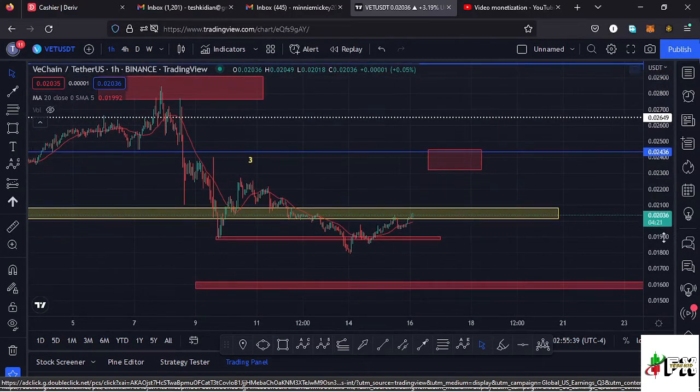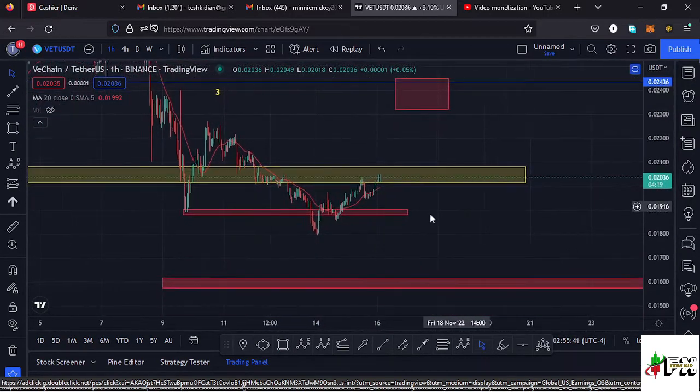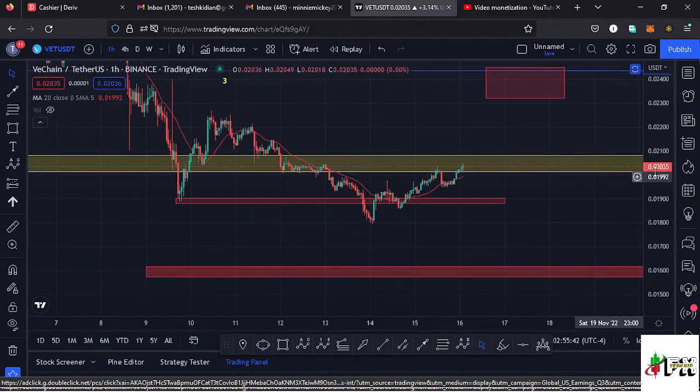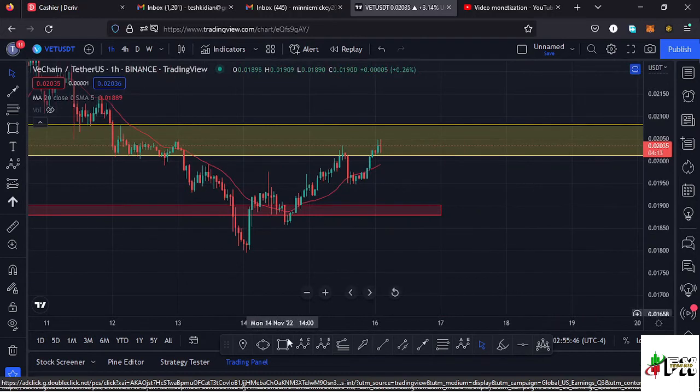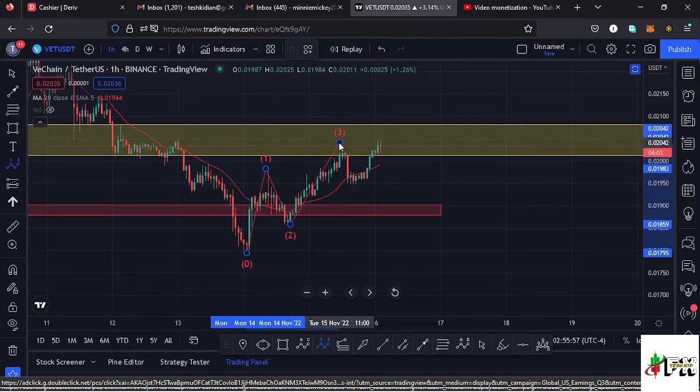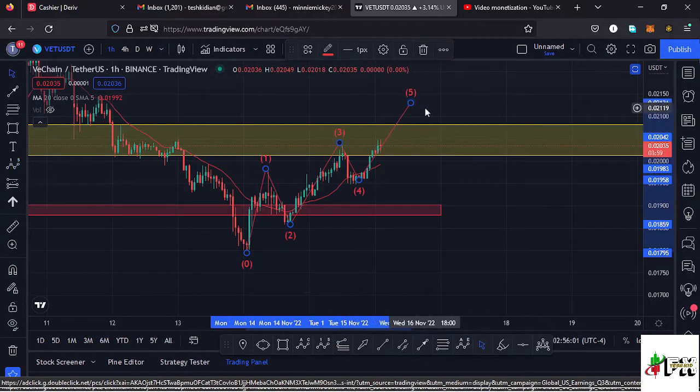And if I zoom in over here, I believe we have started seeing a movement that has been obeying the Elliott wave structures over here, having these as the wave 1. We have that as the wave 1, then we have seen the retracement to the lower side in the formation of a wave 2, then we have seen the formation of a wave 3, then a wave 4, and right now we're in the formation of a wave 5 to the upper side.